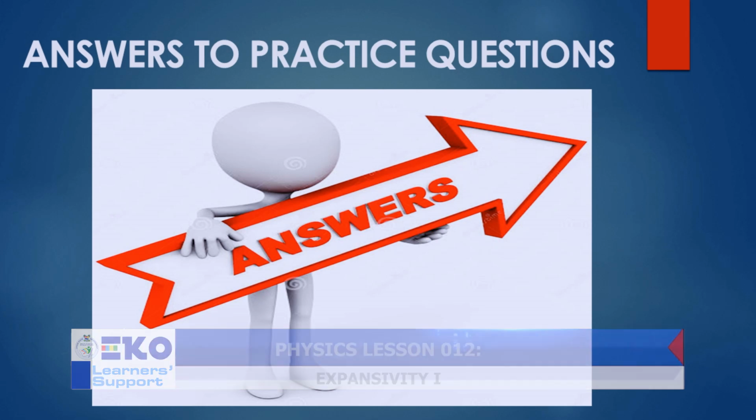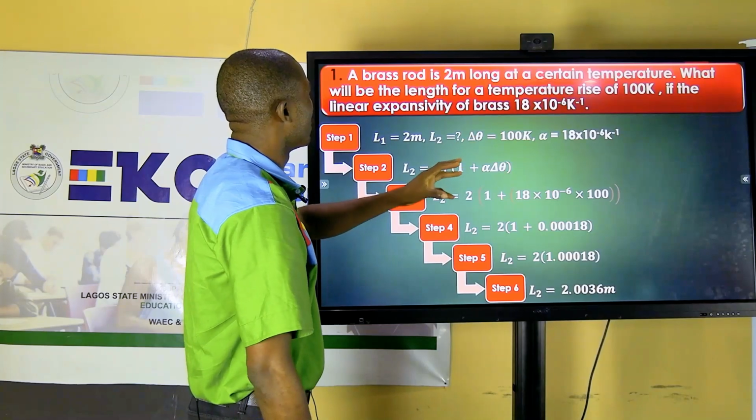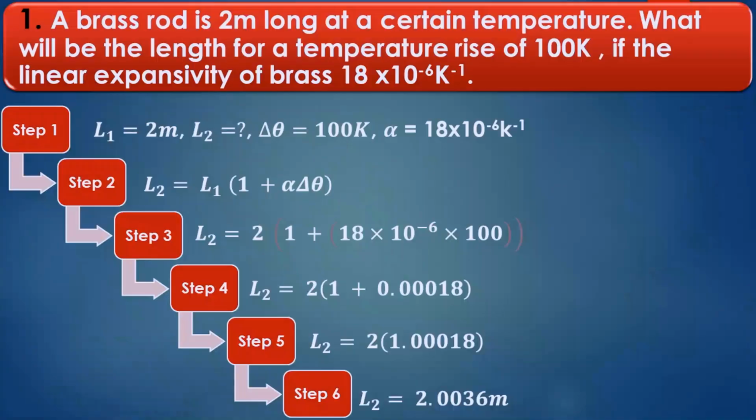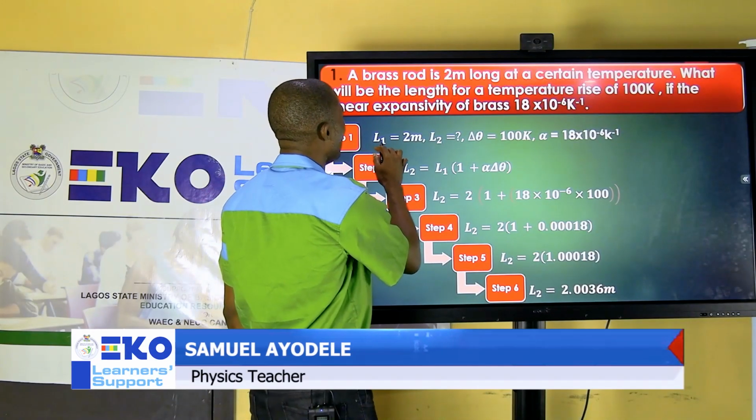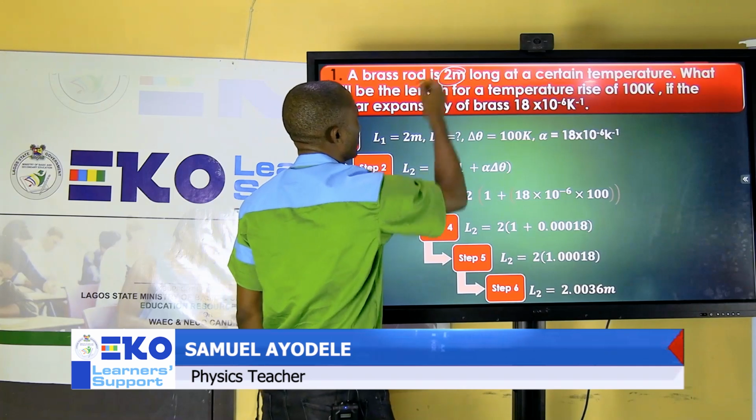Look at number 1. A brass rod, 2 meters long, at a certain temperature. What will be the length for a temperature rise of 100 Kelvin if the linear expansivity of brass is given? So look at the information given here. You have a length. The first length is 2 meters, which is correct here.